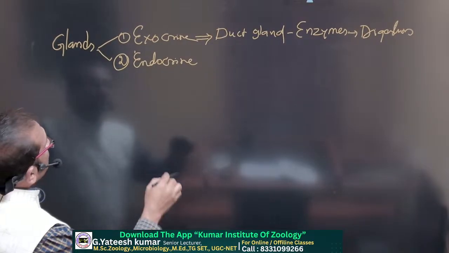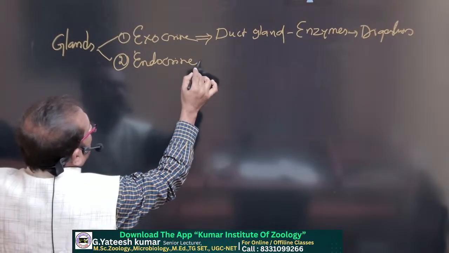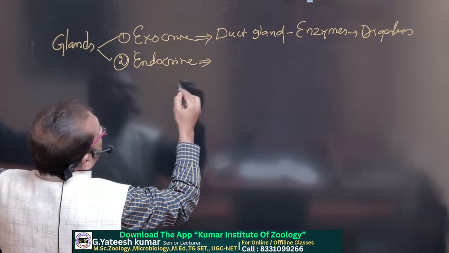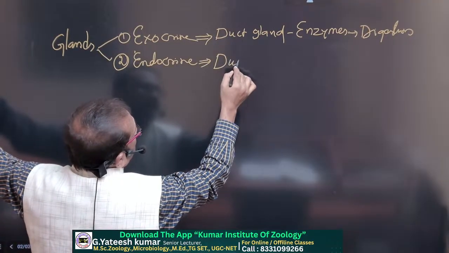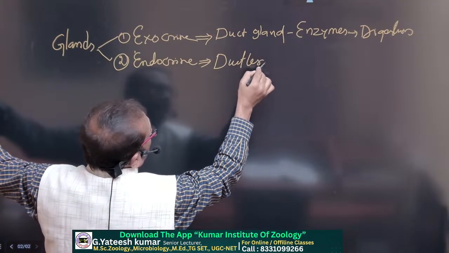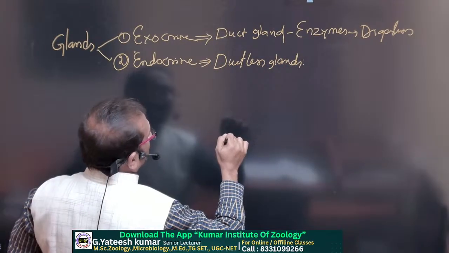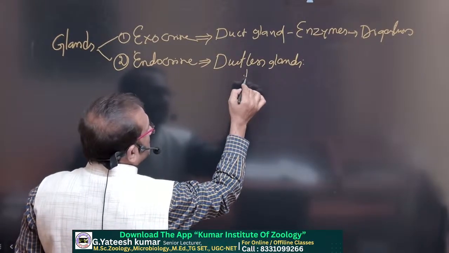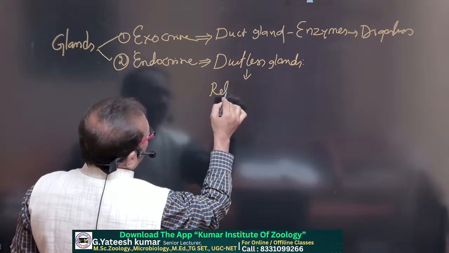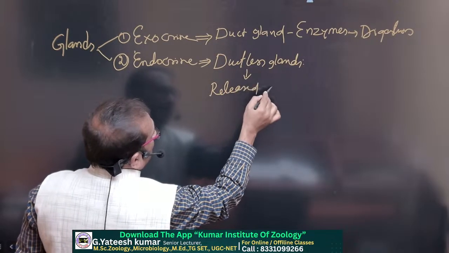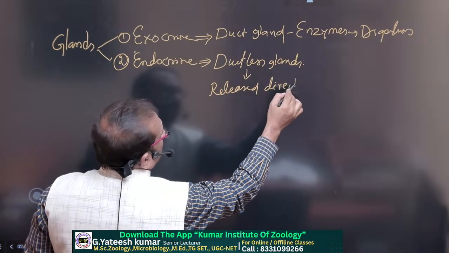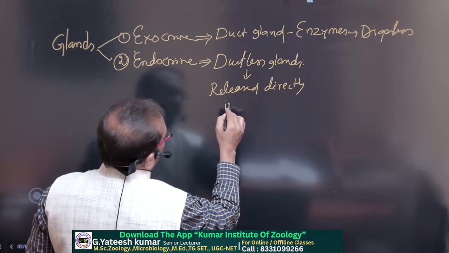The second one is endocrine. Endocrine means ductless glands, which means the tubes are absent. That is why they release their secretions directly into the blood.